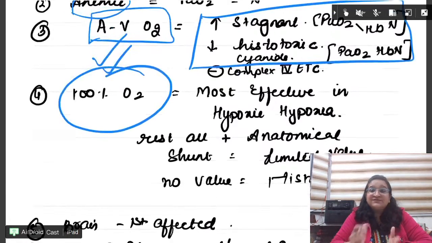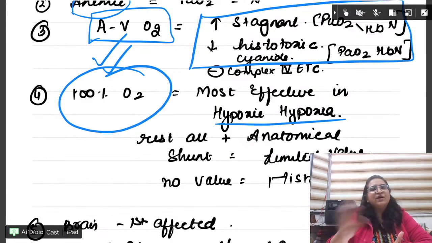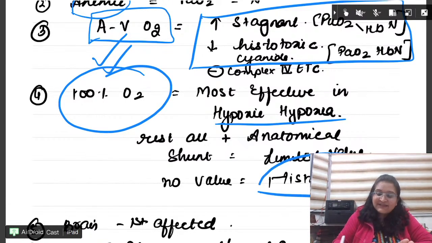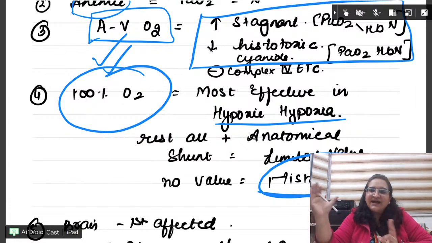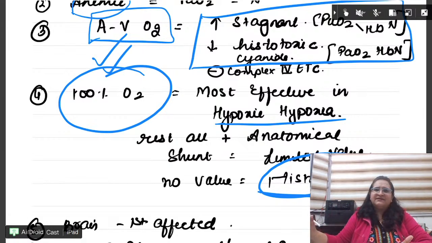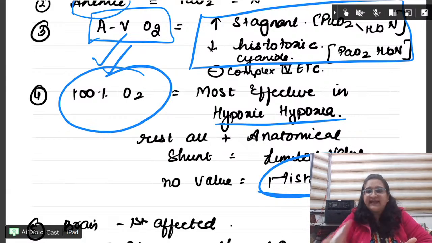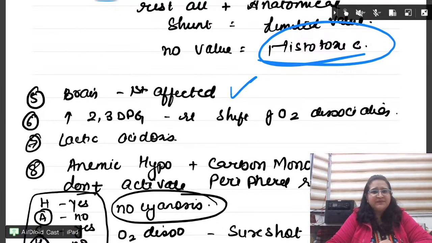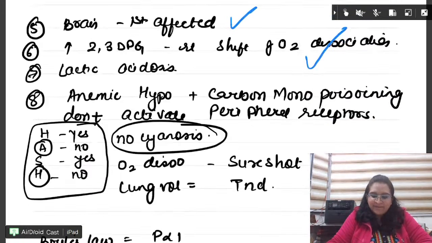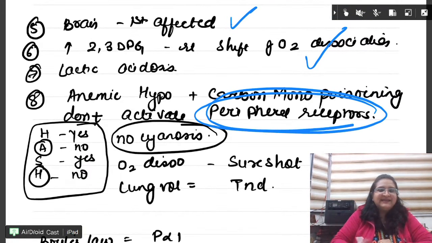100% oxygen is very much helpful in what? Hypoxic hypoxia. Anemic may be a little bit, but no value in histotoxic. In histotoxic, cyanide is working against it. Everything is fine, the person is fine, but cyanide is not letting the oxygen be utilized by the tissues. Brain in hypoxia is the first organ to be affected. And in hypoxia, we know right shift occurs.